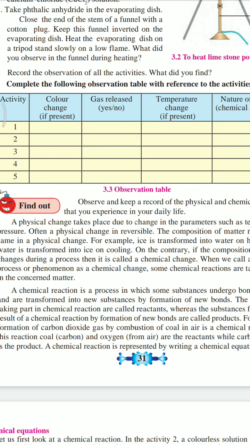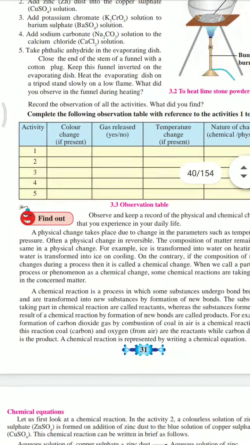For example, formation of carbon dioxide gas by combustion of coal in air is a chemical reaction. In the reaction, coal, carbon, and oxygen from the air are reactants, while carbon dioxide is the product. A chemical change is represented by writing a chemical equation.